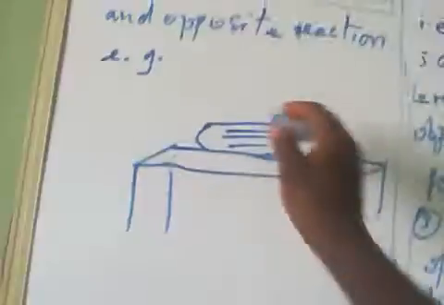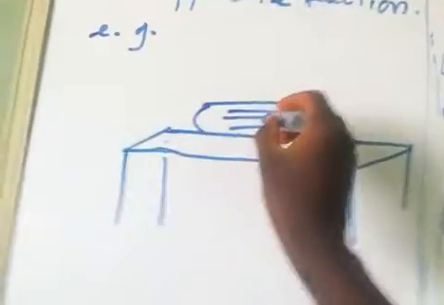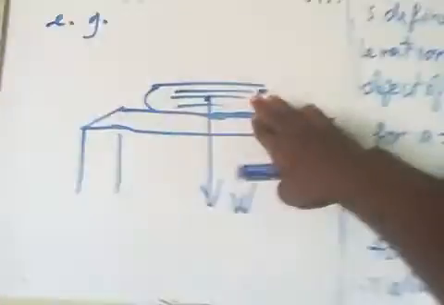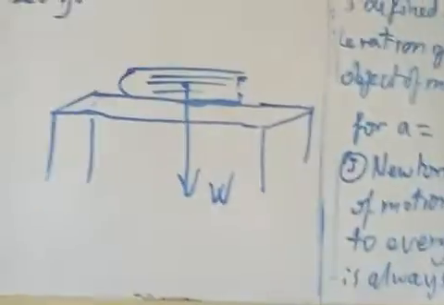Now the textbook is on the table. Being on the table, the textbook has a weight going downward, but you can see that the textbook is not moving. It is at rest on the table.